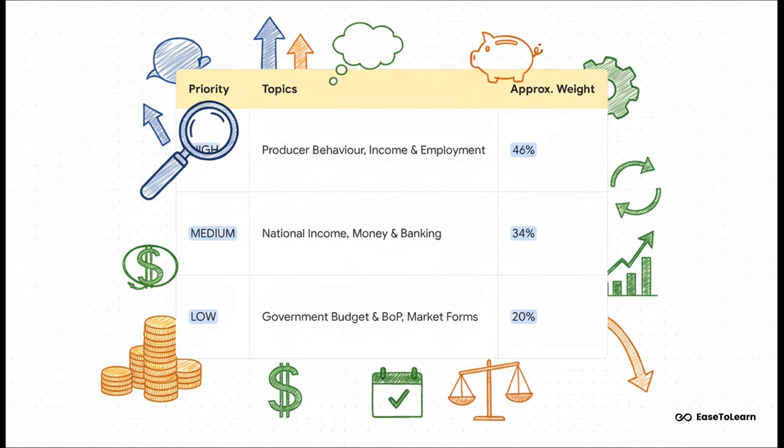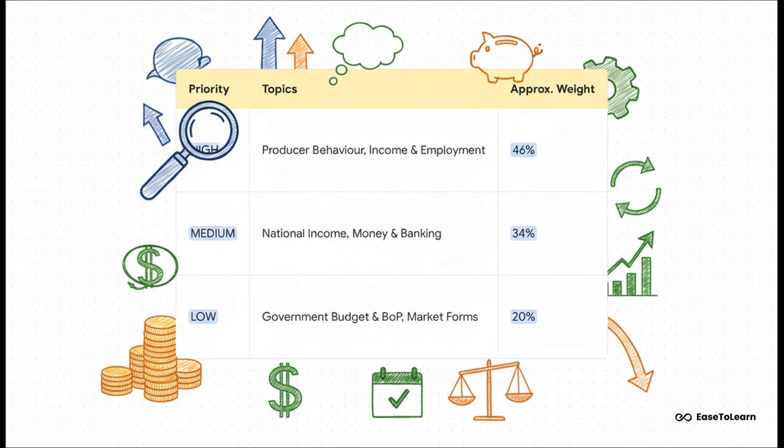Then for the medium priority topics, still a huge chunk at 34%, make sure you've nailed the core concepts of national income, money and banking and consumer behavior. And finally, the low priority ones: government budget, balance of payments and market forms. Get a good overview, but don't get lost in the tiny details. Do yourself a favor. Take a screenshot of this right now. This is your study guide.